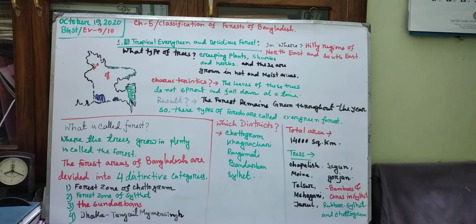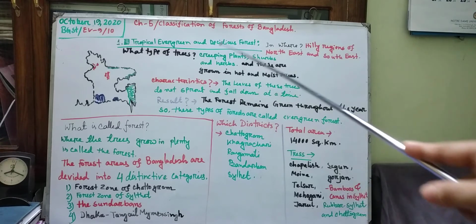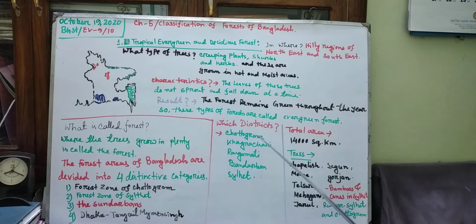Next, in which districts are these forests, tropical evergreen and deciduous forests, located? That is Chattogram, Khagrachari, Rangamati and Bandarban. That means 4 hilly districts, these 4: Chittagong, Khagrachari, Bandarban and Rangamati, and another one is left, total 5, that is Sylhet. That means in 5 districts of Bangladesh these forests are located, and the total area of this forest is 14,000 square kilometers. Please remember, 14,000 square kilometers.